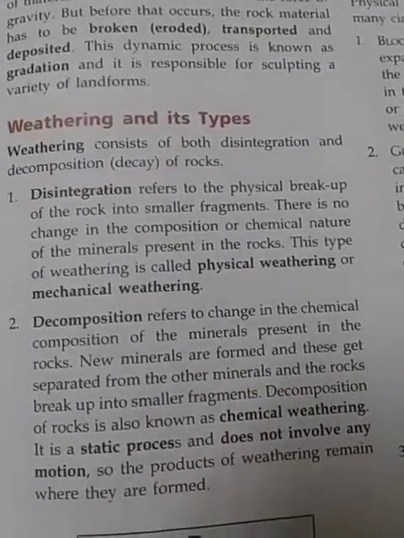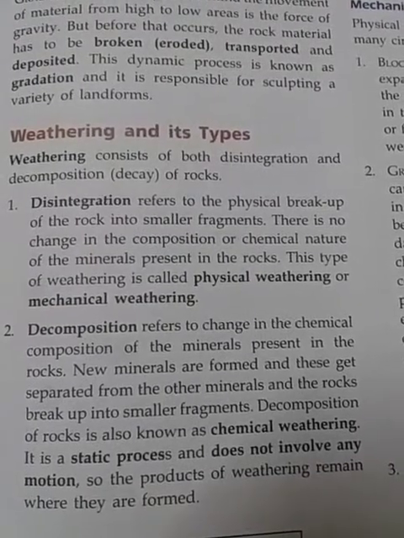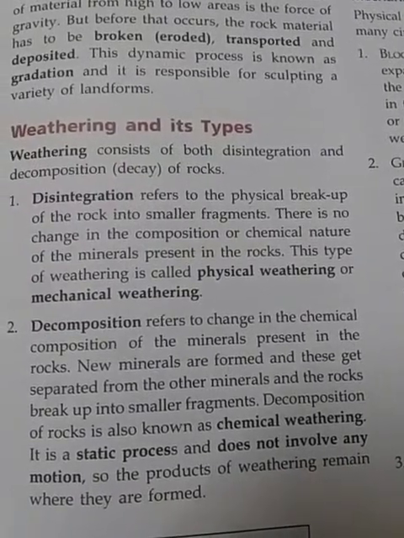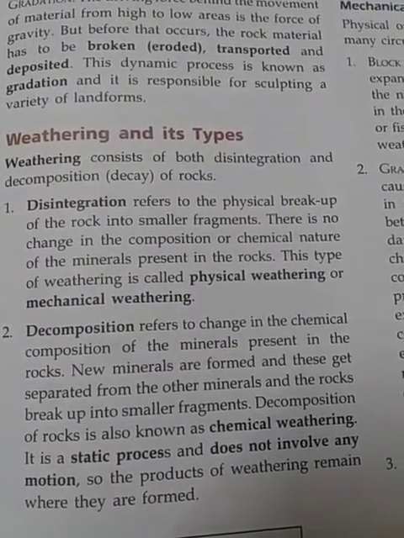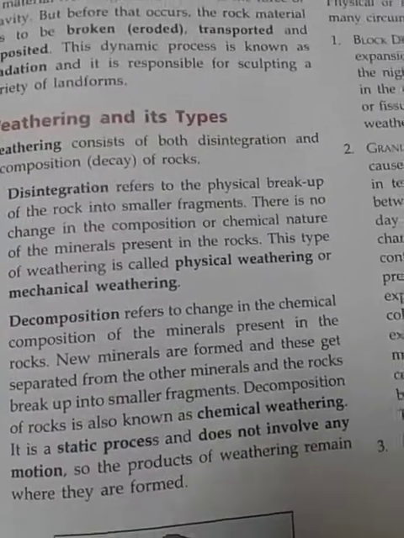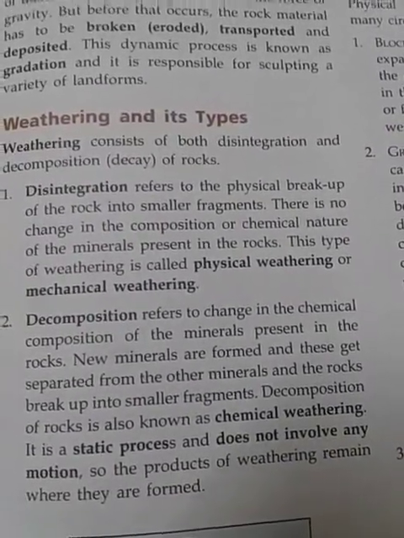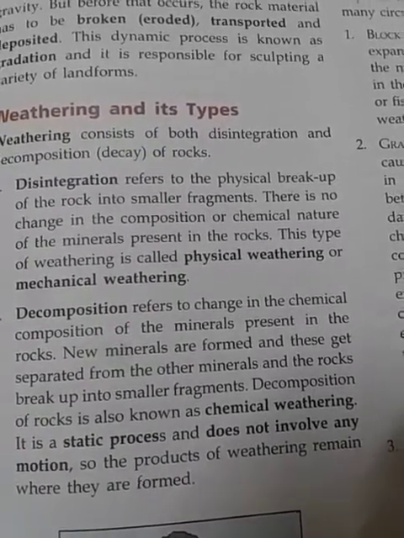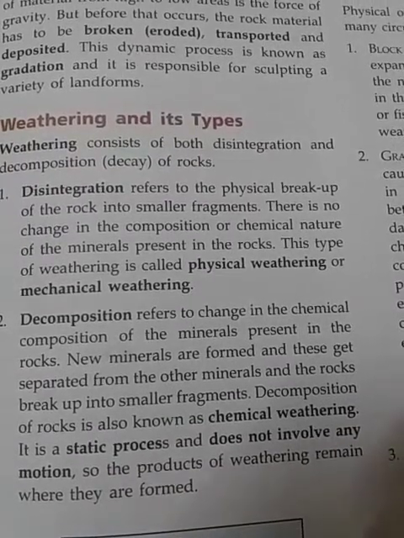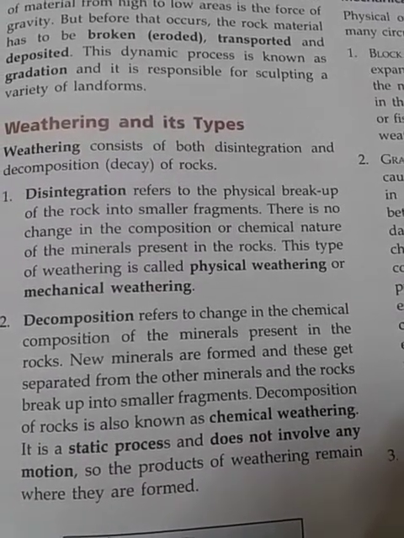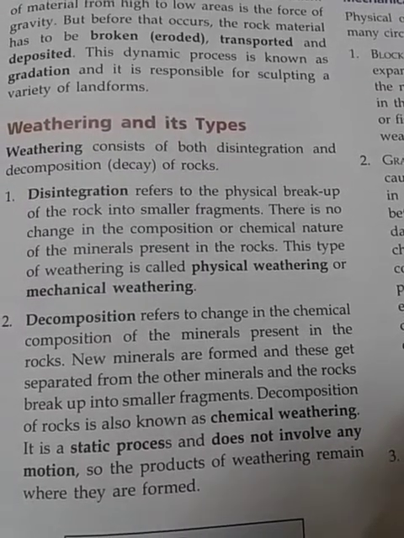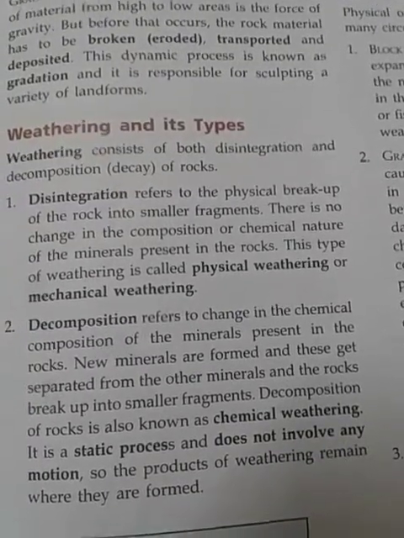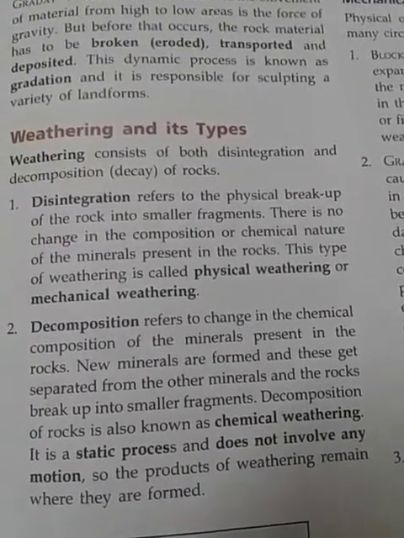As I have told you, weathering consists of two processes. One is disintegration, another one is decomposition. Disintegration refers to the physical breakup of the rock into smaller fragments. That means when the bigger rock breaks down and forms smaller pieces, it is known as disintegration. There is no change in the composition or the chemical nature of the minerals present in the rock. So in disintegration, only the physical outlook of the rock gets changed.